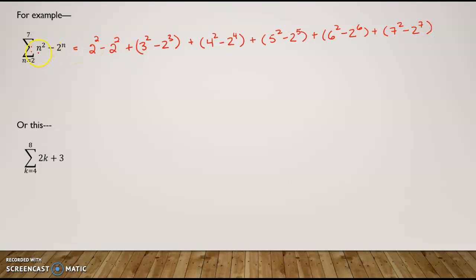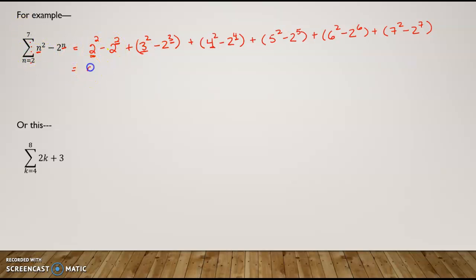You see how wherever I have an n, that's where my 2, 3, 4, 5, 6, and 7 goes. Everywhere you have an n is where your number goes in that you're substituting in.